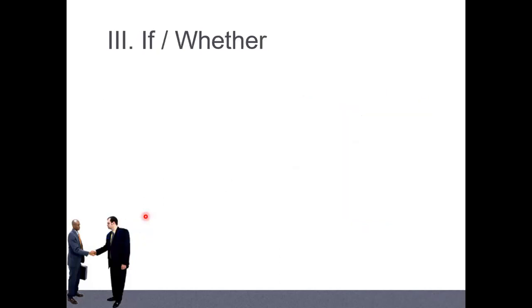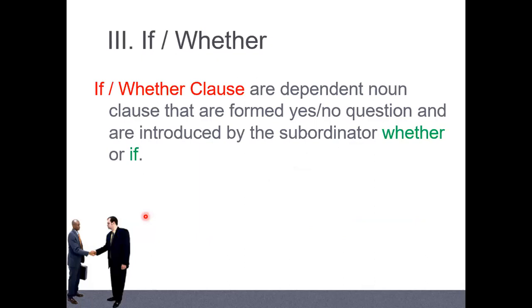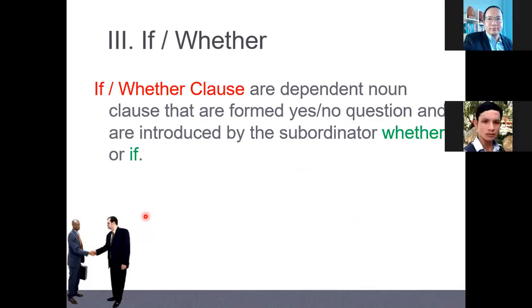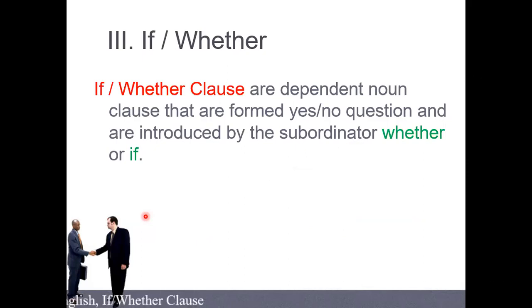And another one about it, the second kind of noun clause. So just now you talked about the first kind that we call that clause. And the second kind we call if or whether clause. I think you know, right? When do you use if or whether clause? When we change from what? Yes, no question, right? I think you learned about English. There are two kinds of questions. We have yes, no, and W-H. Okay. So for W-H, you just keep the same, right? But for yes, no question, when we change to indirect question or reported question, you need the word if or whether. Okay. I think you know about that, right?